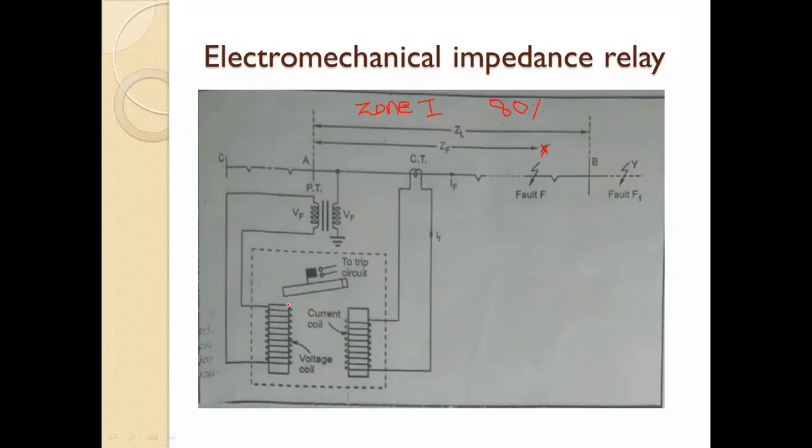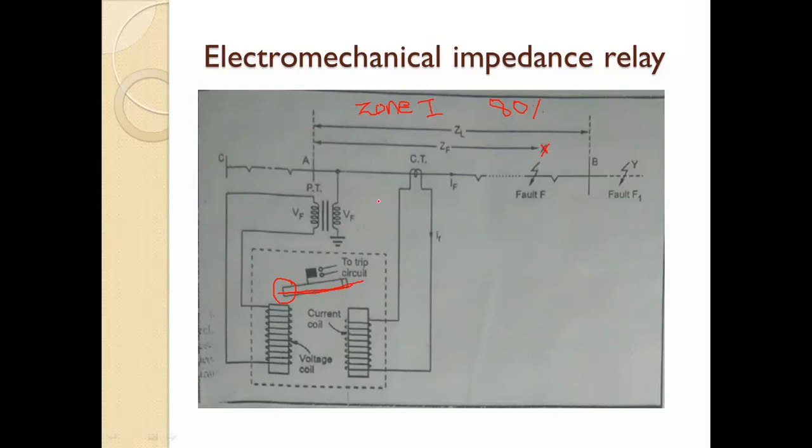There is one spring, and this spring holds this bar in this position, so that the relay contacts will always be open.